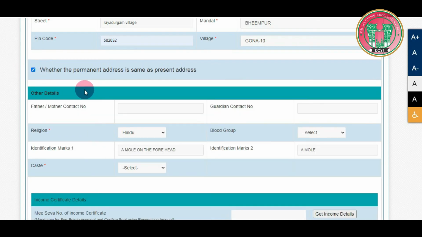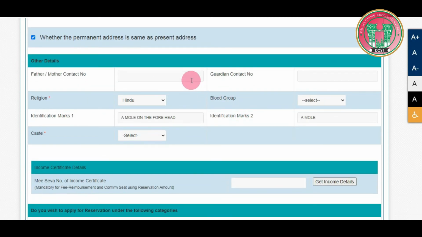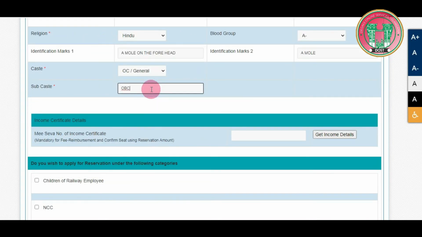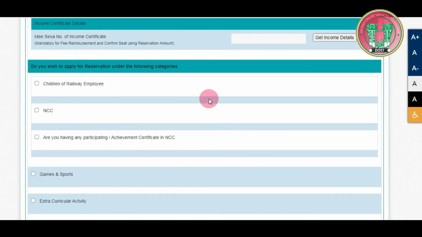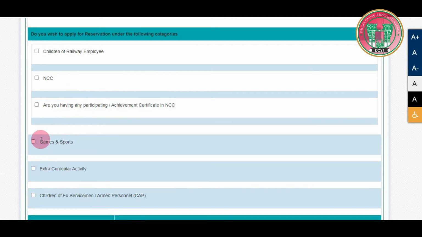Now in the other details column, fill in your father's or mother's contact numbers as shown, or you may also fill your guardian's contact number. Please note that these fields are not mandatory. After which, you need to fill your caste and subcaste details. As displayed on screen, if you fall under any of these categories, please select them accordingly. If you are a child of a railway employee, please select that option, or an NCC, or any other achievements in NCC, please select the options appropriately.